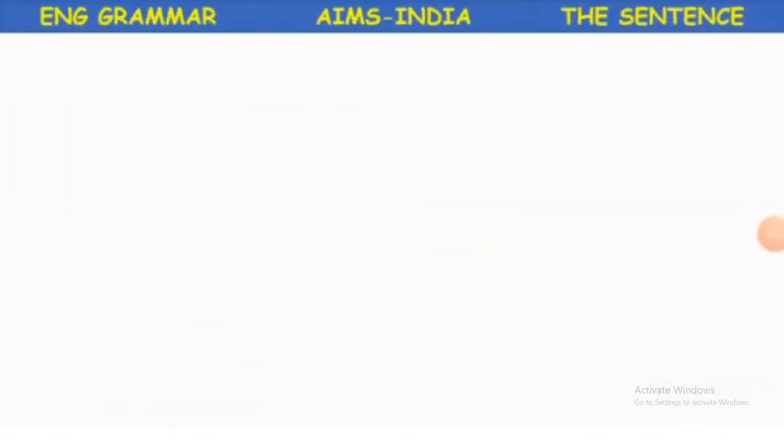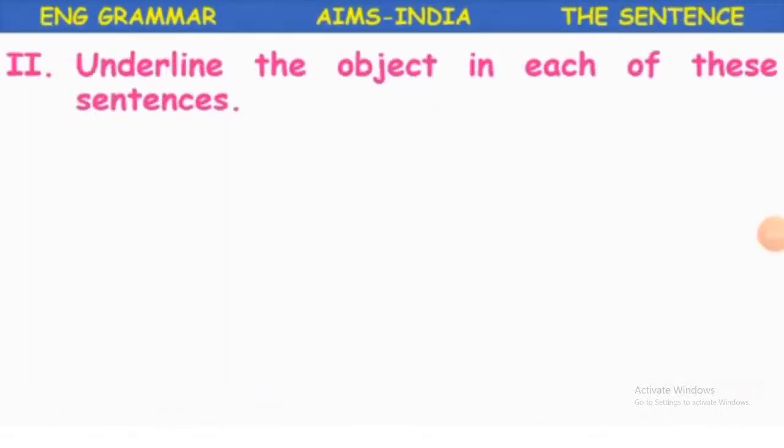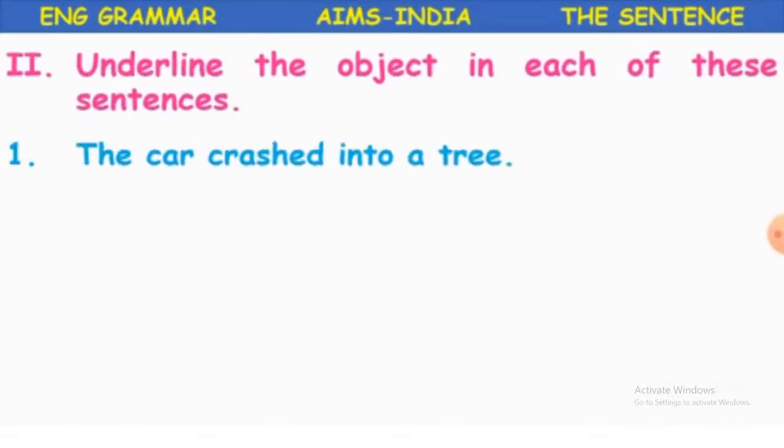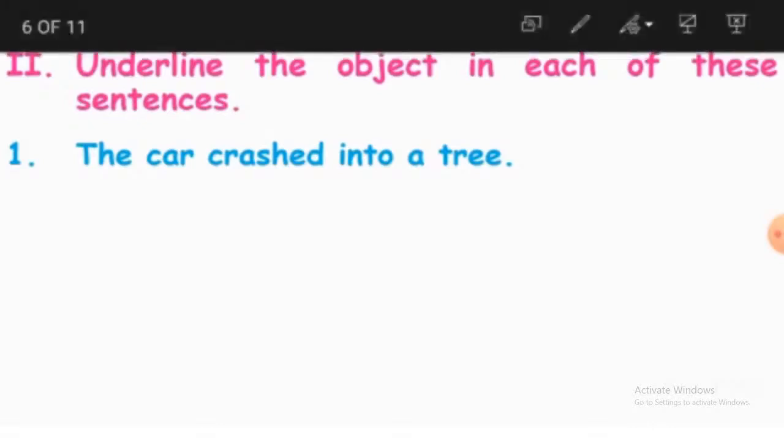So let us look at some other sentences, children. We'll try to underline the object in each of the sentences given here. So we'll find out the object. Here is the first sentence. The car crashed into the tree.